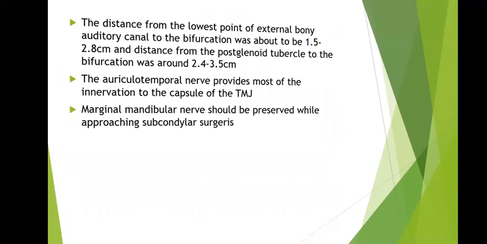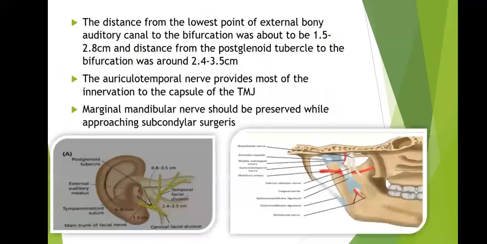The distance from the lowest point of the external bony auditory canal to the bifurcation was found to be 1.5 to 2.8 cm, and the distance from the postglenoid tubercle to the bifurcation was around 2.4 to 3.5 cm. The auriculotemporal nerve provides most of the innervation to the capsule of the TMJ. Marginal mandibular nerve should be preserved while approaching the subcondylar surgery.